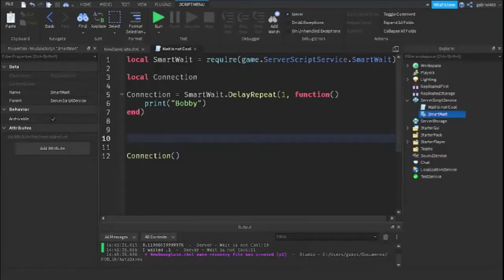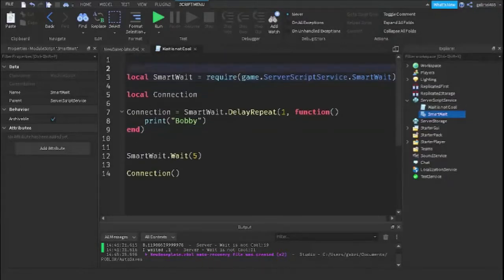I was going to use wait. Let's use SmartWait.wait, which is just the custom wait. We'll wait 5 seconds. After 5 seconds, we call the connection off, and this delay repeat is going to stop. So it's going to count 5 times, and then it stops. But remember what I said above, modules have a delay time when loading in, so we have to actually use wait, just because the module has to load in first in the game. Sadly, that's the only downfall with modules.